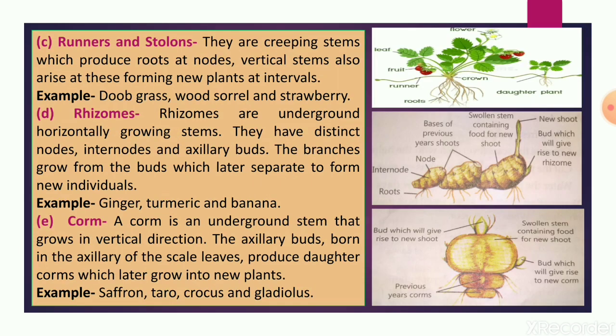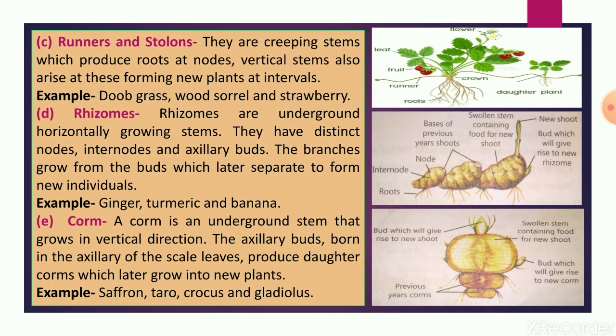Next one is runners and stolons. Runners and stolons are creeping stems which produce roots at nodes. Vertical stems also arise at these nodes, forming new plants at intervals. Examples are doob grass, wood sorrel (oxalis), and strawberry. As you can see in the image, it is a horizontal creeping stem and roots are produced at the nodes.